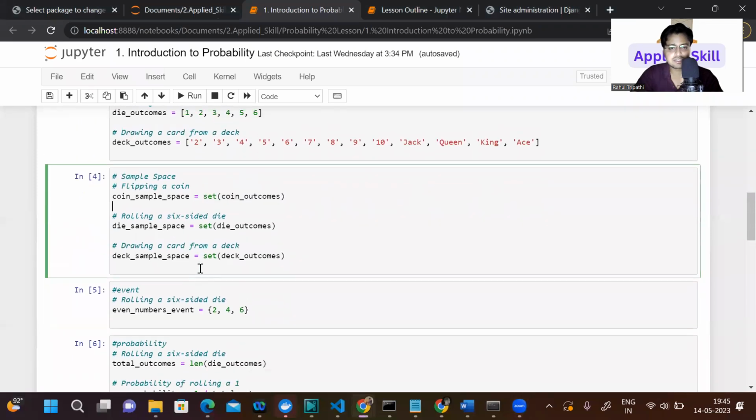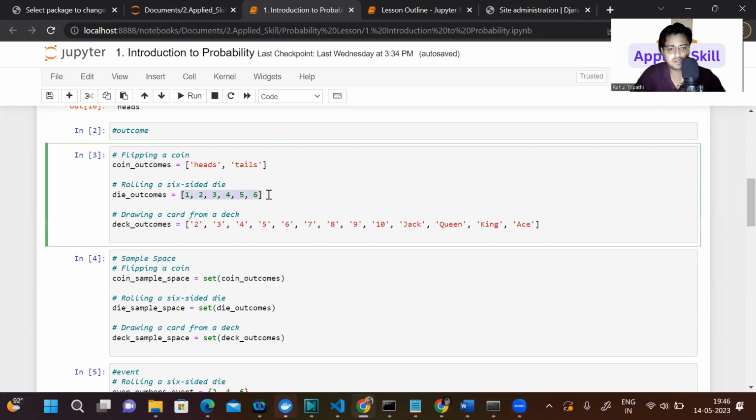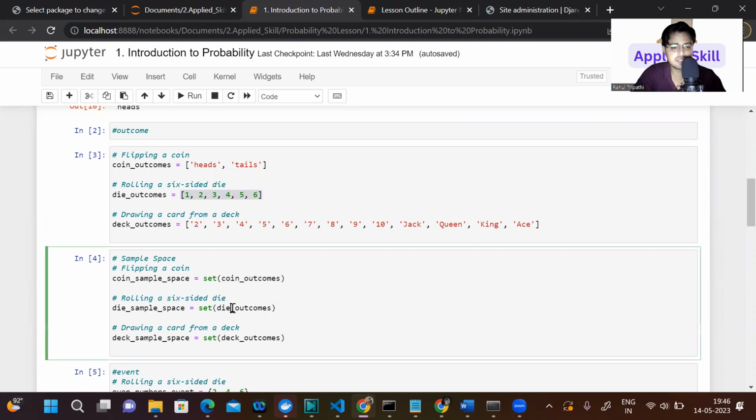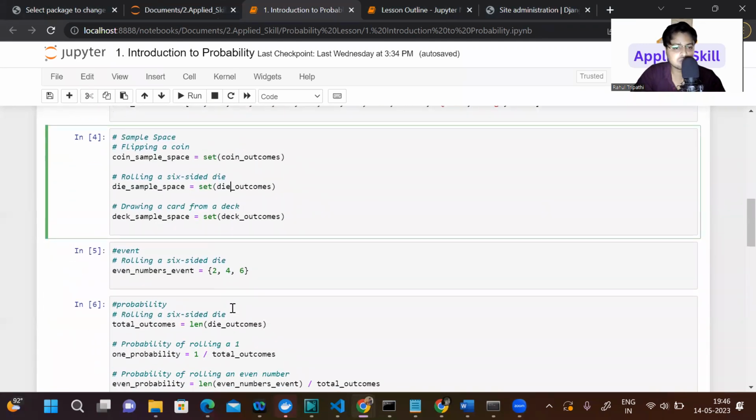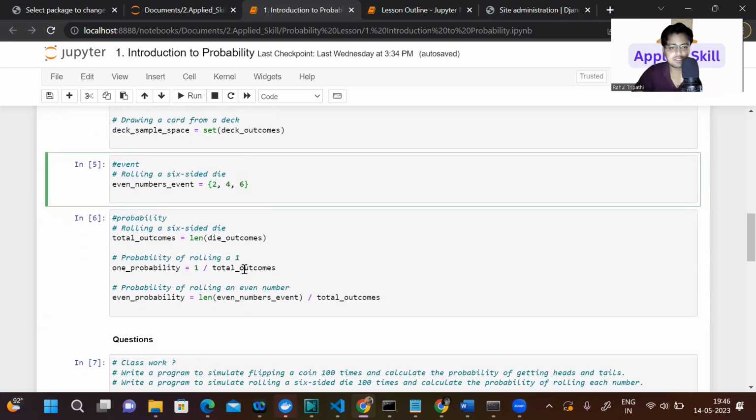And then what is an event? Event is like this: if I roll a die, what will be the event for getting an even number? This is going to be 2, 4, 6. Now always remember, I am putting this into a set, so if we have double 2 or double 4, we'll consider it one time.